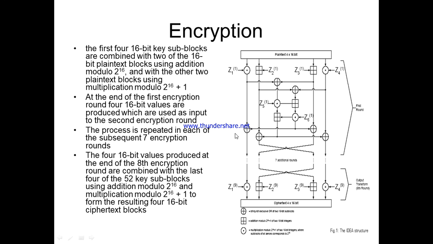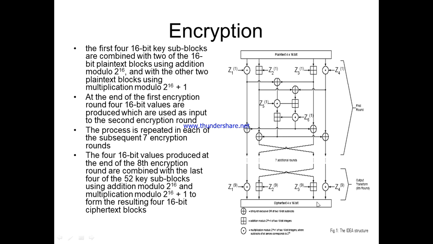So by seeing the complexity, this is a complicated operation. This complexity is improving the encryption strength. The more complex the operation, the more the encryption strength. Clear? So this is how the encryption process will continue.